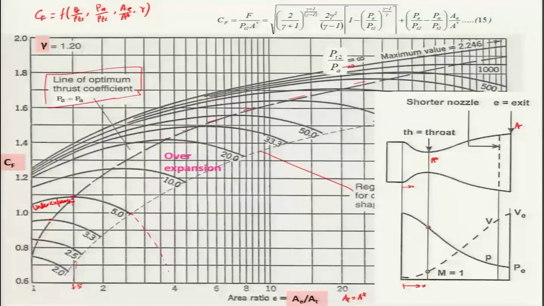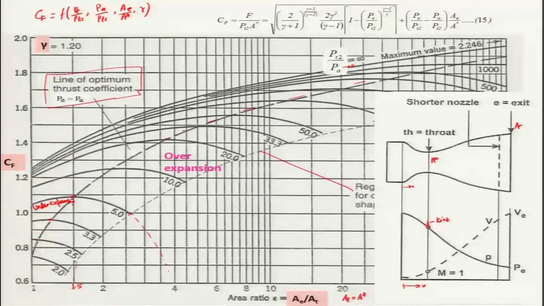Keep in mind that this is very smooth, it is decreasing monotonically, but in a practical situation there might be a little bit of a kink over here, because of the fact that the sonic wave will be occurring at the throat. But we are considering the theoretical one, therefore there is no need to have this form.